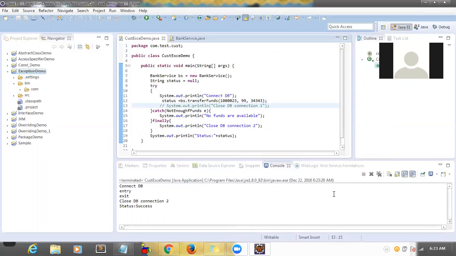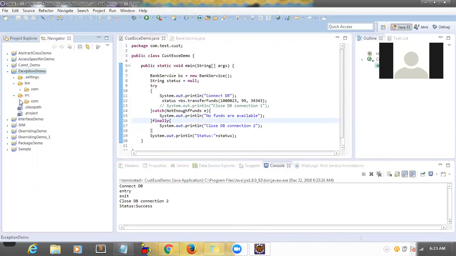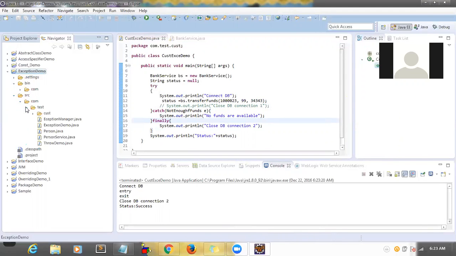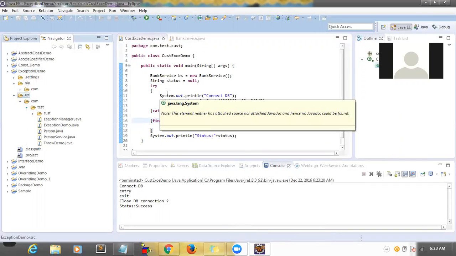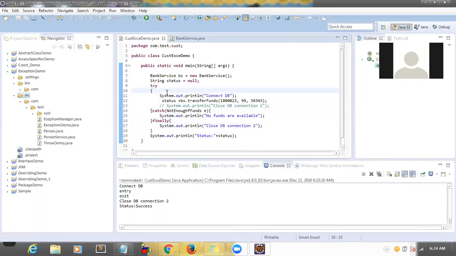Now, so far we saw some compilation errors, runtime errors, correct? Whenever you are running the program, that time we are getting the error message, correct? Like arithmetic exception and all, we are not able to predict it, right?